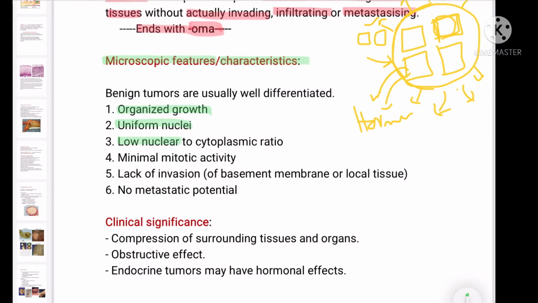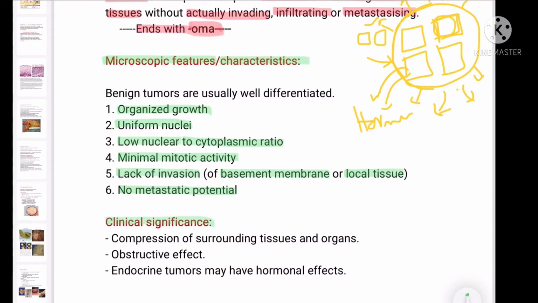Low nuclear to cytoplasmic ratio. Minimal mitotic activity. Mitotic activity will be more than that of the normal cells, but less than that of the malignant tumor. Lack of invasion. They will not invade the basement membrane or the local tissues, and there will be no metastatic potential. So they will not metastasize to different organs.